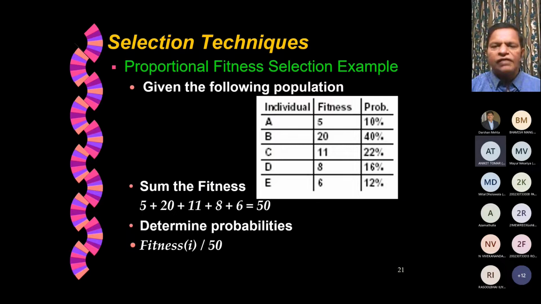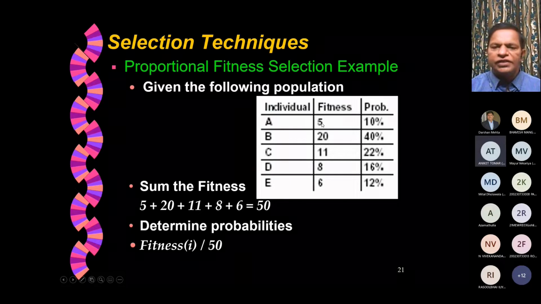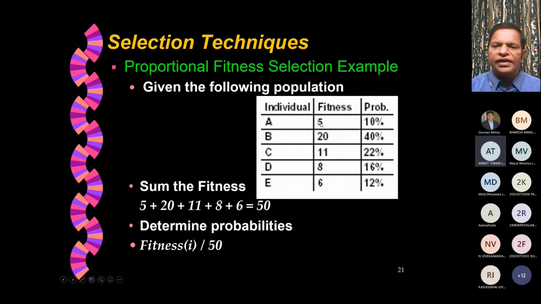Let us say that we have only 5 members in the population: A, B, C, D, E. For A, its fitness value, that is the objective function value which we are trying to maximize, is let us say 5. B is 20. C results in 11. D results in 8. E results in 6. So for each member, we also know its fitness value, which is nothing but the objective function value.